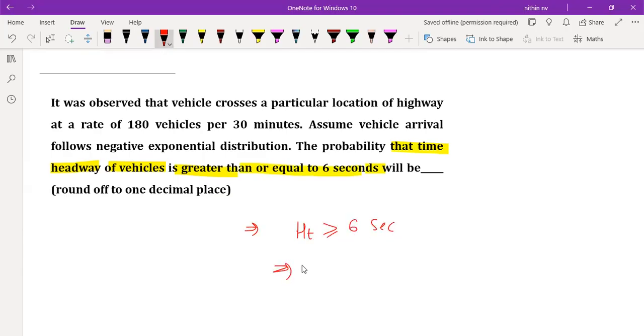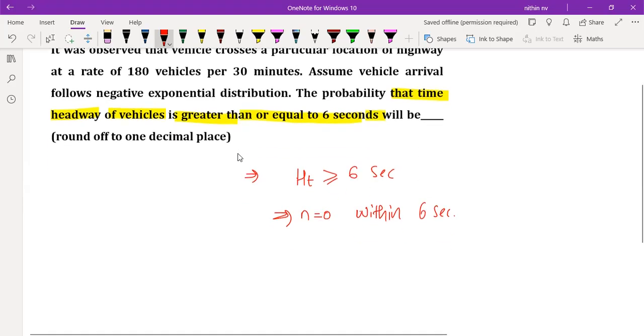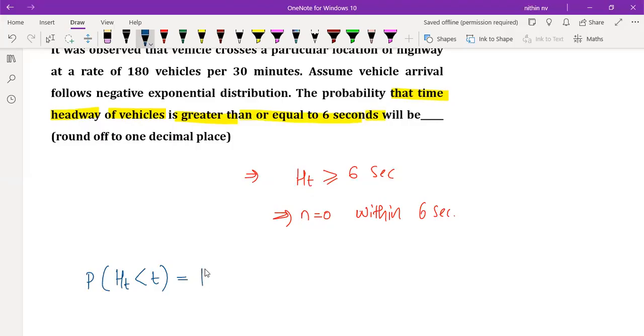Means what? N will be 0 within 6 seconds. Right or not? Okay, so this usage also you need to remember. What is the meaning of this? Probability that time headway less than t means probability of n equal to 0.